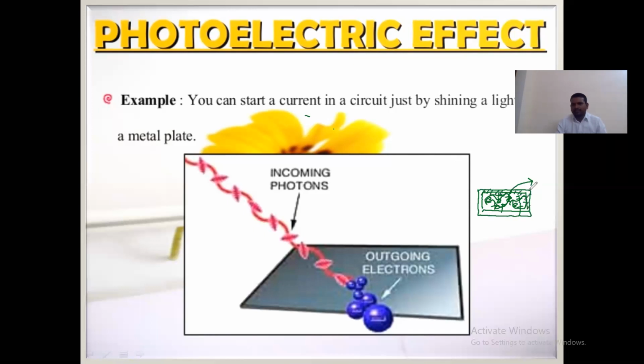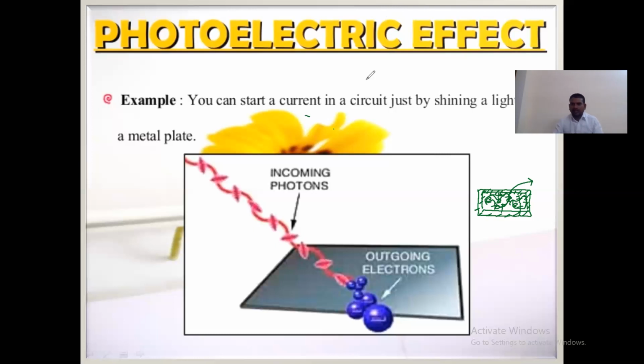So due to this potential barrier, all these electrons act as bound electrons, and these electrons are not coming out.